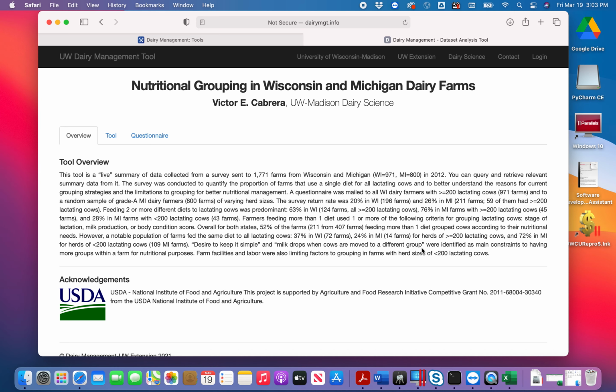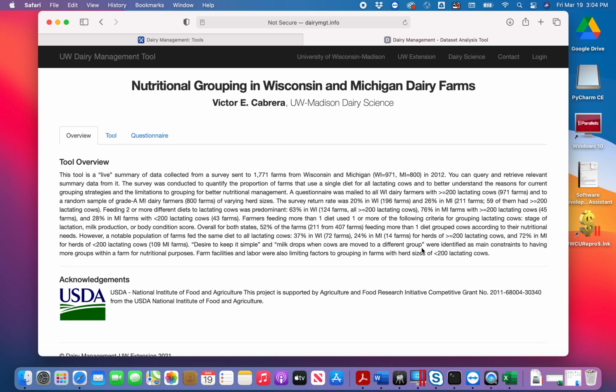The survey was conducted to quantify the proportion of farms that use a single diet for all lactating cows, and to better understand the reasons for current grouping strategies and the limitations to grouping for better nutritional management. A questionnaire was mailed to all Wisconsin dairy farmers with greater than 200 lactating cows and to a random sample of grade A Michigan dairy farmers of varying herd sizes. The survey return rate was 20% in Wisconsin and 26% in Michigan.